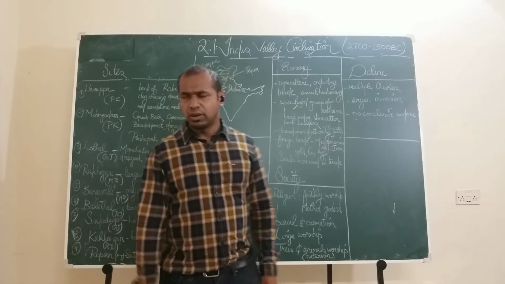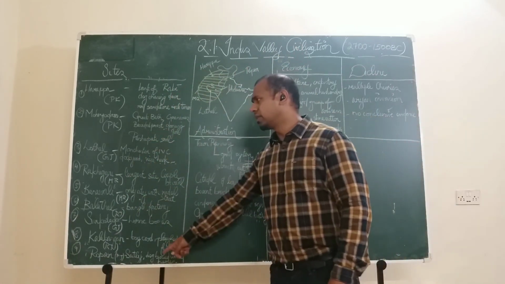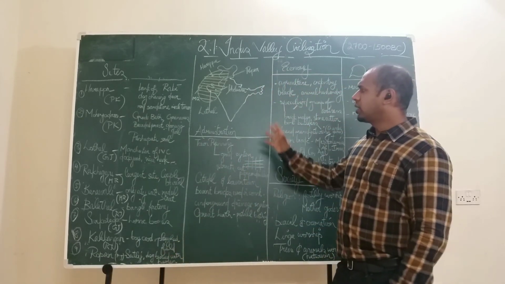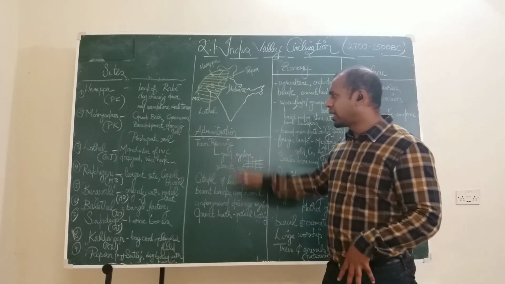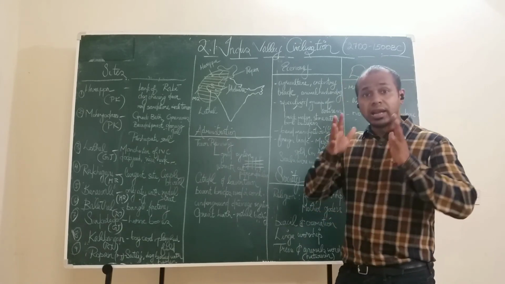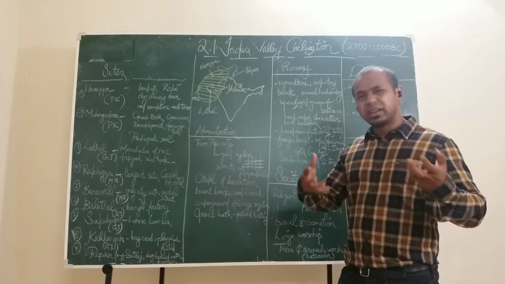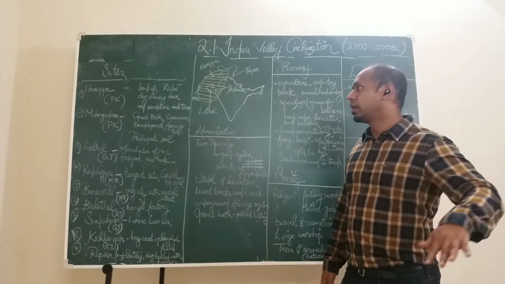I'm going to summarize this once. What did we see? We saw the Indus Valley civilization. We saw what the sites of the Indus Valley civilization are. We saw what kind of administration it had, town planning, how streets intersected each other, how there was a grid system. And the town was split between the citadel and the lower town. And then we had the Great Bath, a wonderful underground drainage system.